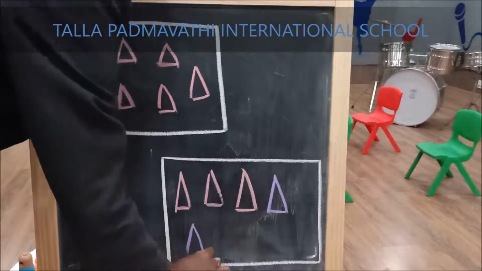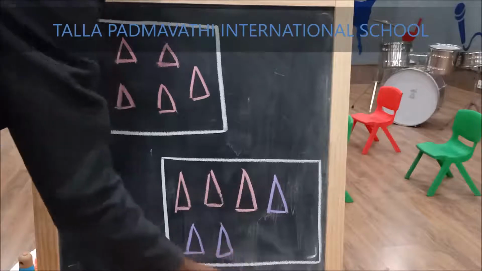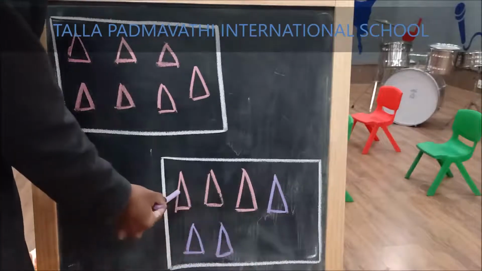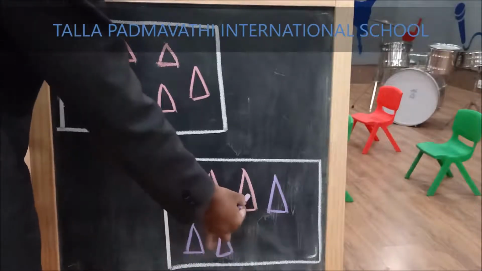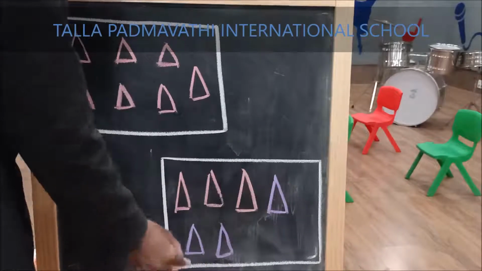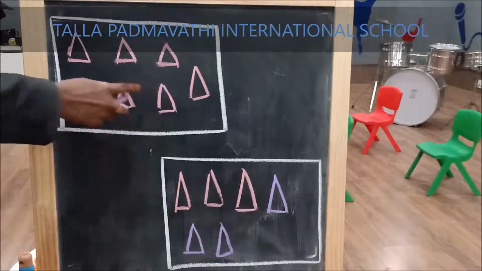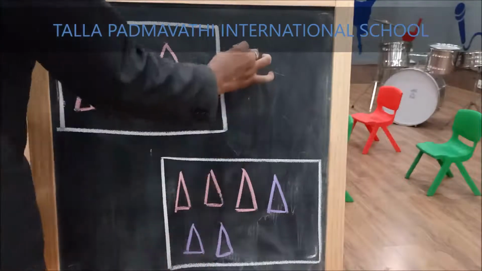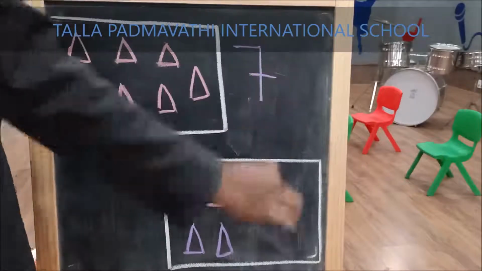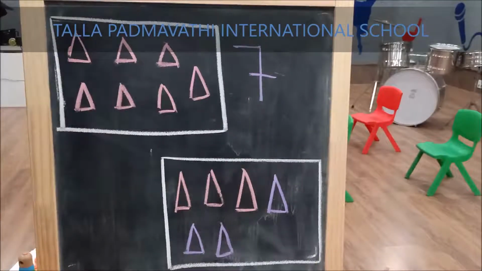Now, let us count. 1, 2, 3, 4, 5, 6. How many? 6. Is it equal? How many does my first group has? 7.